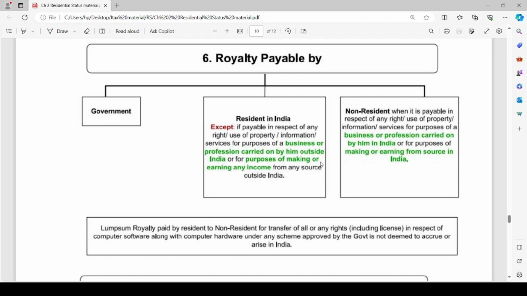If the business or profession is set up outside India, then the royalty income which pertains to such business or profession or source outside India is not deemed to accrue or arise in India. Similarly, if royalty is payable by a non-resident individual in respect of business or profession which is carried on by him in India or for purpose of making or earning income from sources in India, in such a case, such royalty income is considered to be income deemed to accrue or arise in India.